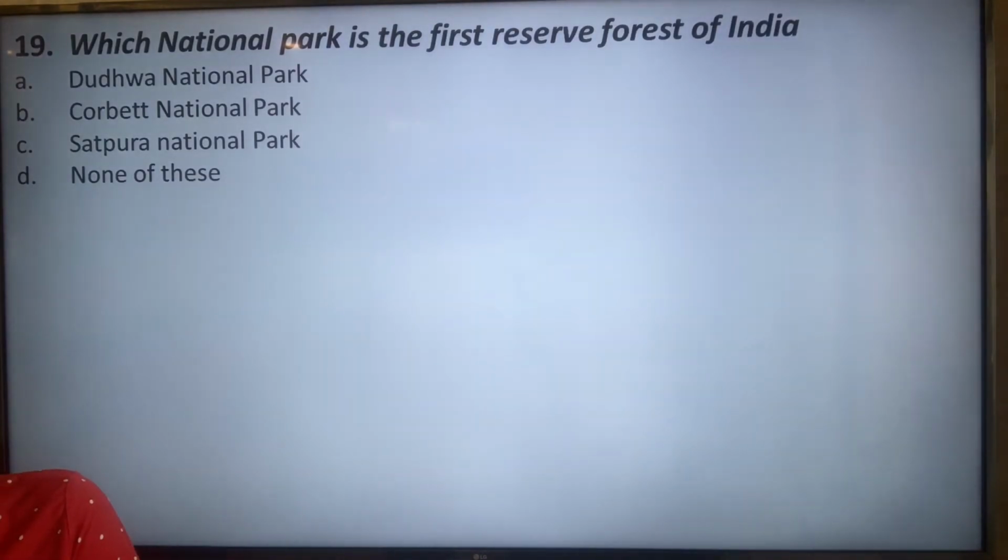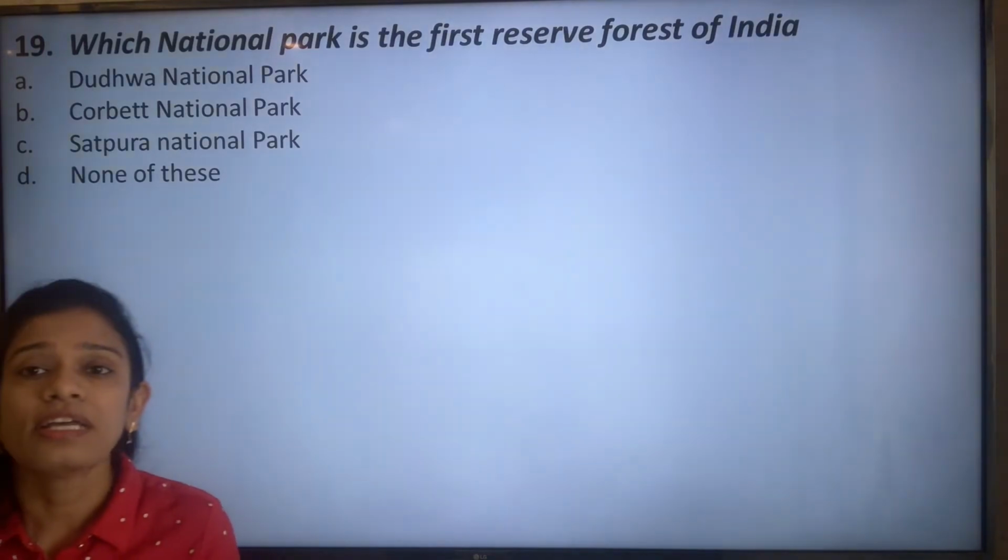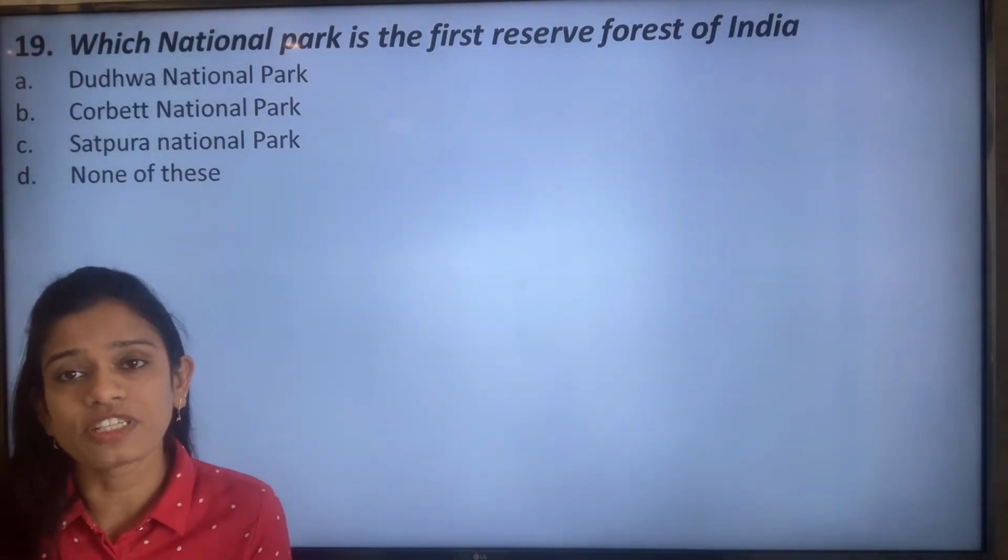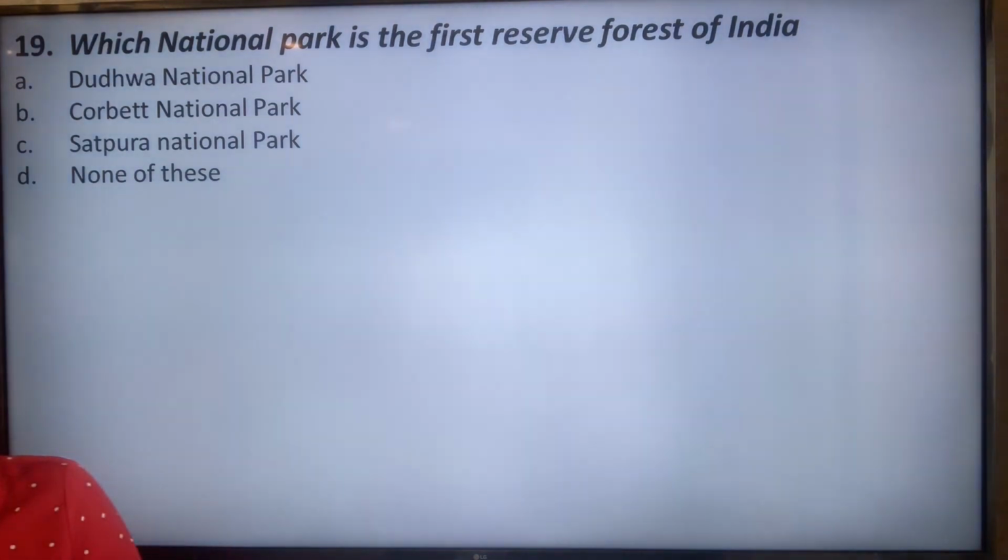Which national park is the first reserve forest of India? Dodhwa National Park, Corbett National Park, Satpura National Park, or none of these. It is the Satpura National Park, the first reserve forest of India. It is option C.